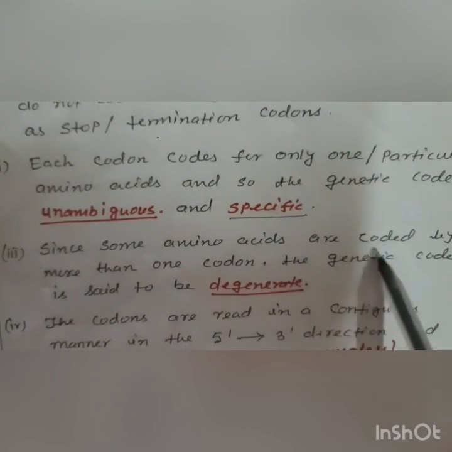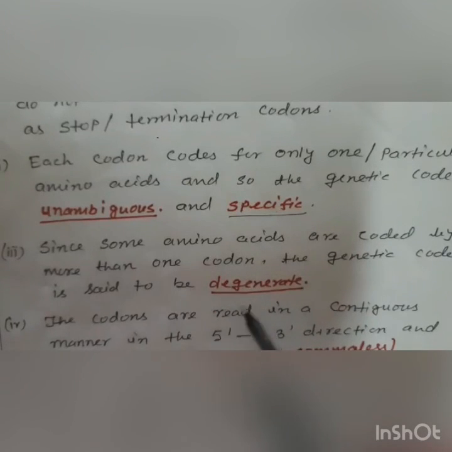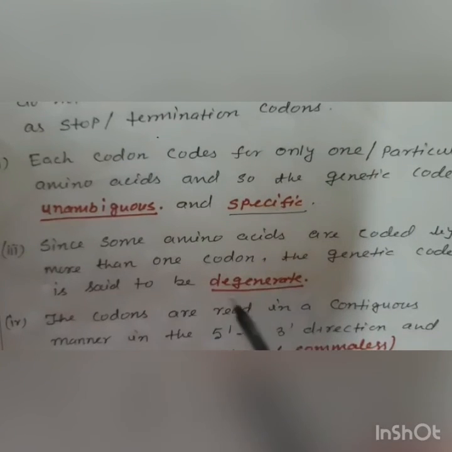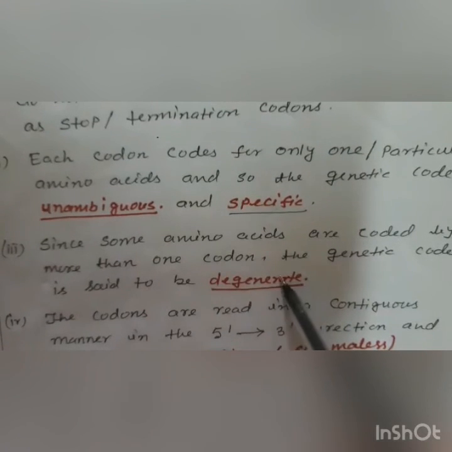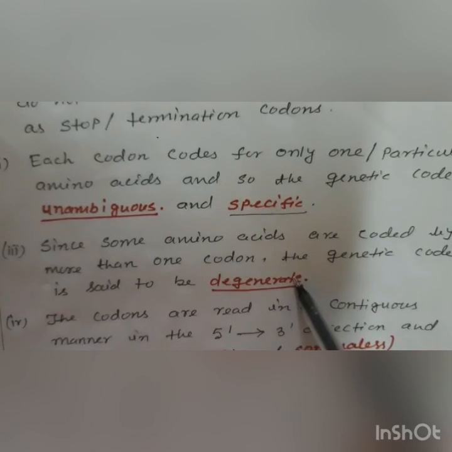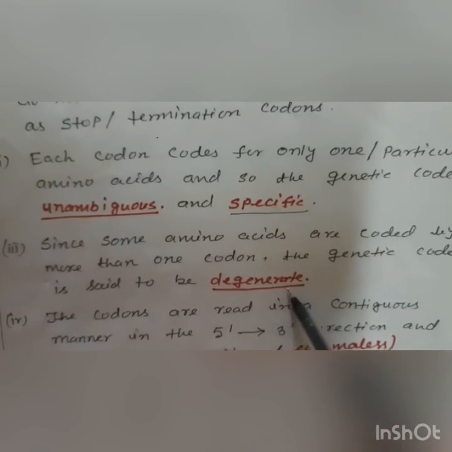Since some amino acids are coded by more than one codon, the genetic code is said to be degenerate. It is degenerate in the sense that if 4 codons represent the same amino acid, only one can take part in protein synthesis.